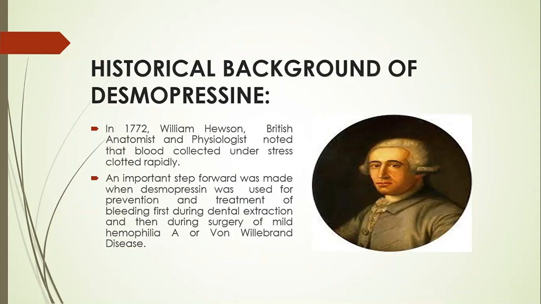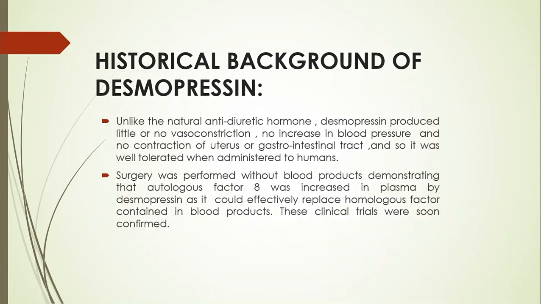So let us understand the historical background of the drug desmopressin. In 1772, William Hewson, the British anatomist and physiologist, noted that blood collected under stress clotted very rapidly and very easily. An important step forward was made when desmopressin was used for prevention and treatment of bleeding, first during dental extraction and secondly during surgery of mild hemophilia A or von Willebrand disease.